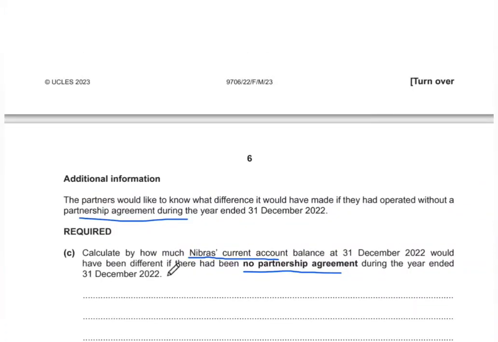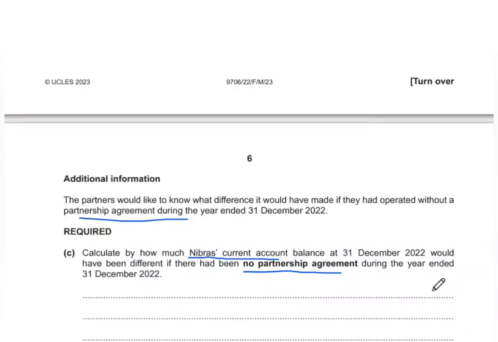Now, one thing that we know is that when there is no partnership agreement, we do not have anything like salary, anything like interest on capital. There is also equal division of profits and losses. And like over here in this question, we did see that there was salary and there was some interest on capital that they were receiving, so that effect will not be there. And for that we'll need to make changes to the current account.